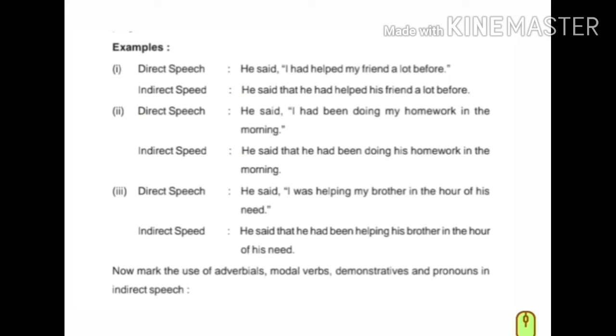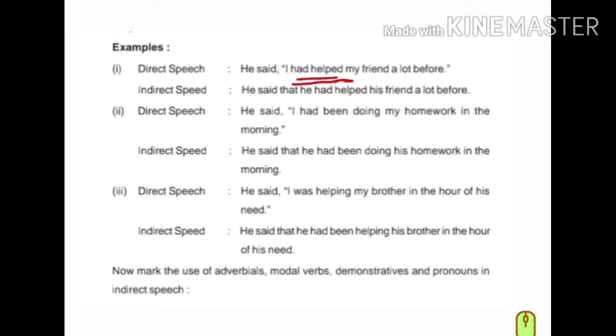He said, "I had helped." This had helped is like had eaten. So past perfect. "I had helped my friend a lot before." Indirect speech. He said that is used, he had helped his friend a lot before. I changed into he. Look at the book.